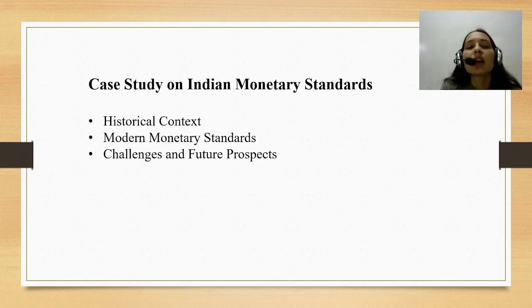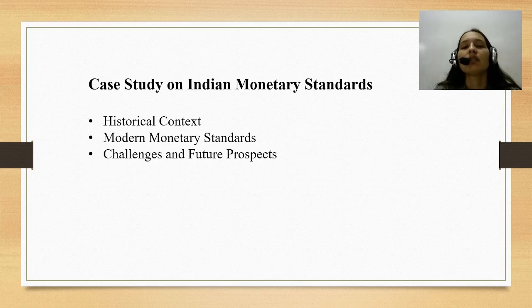Then we come to the Gupta Empire, between 320 and 550 CE, a period known for gold coins called dinars. The Gupta period marked significant advancements in coinage, influencing future standards.